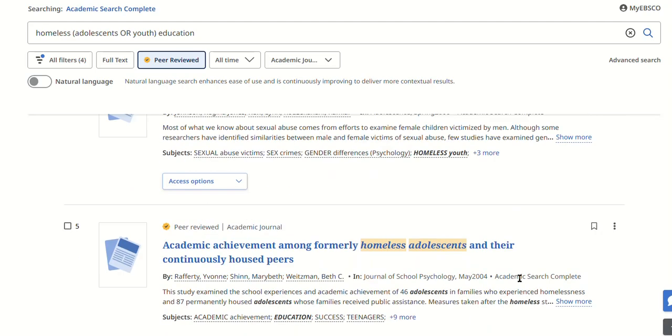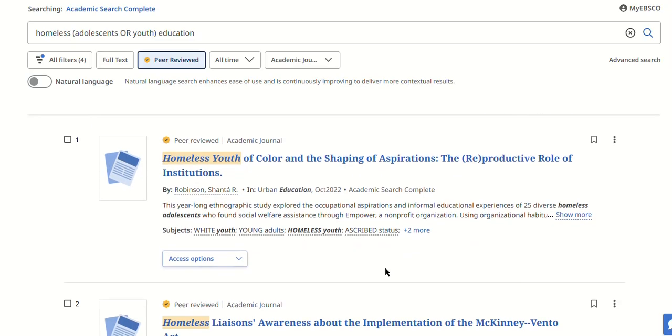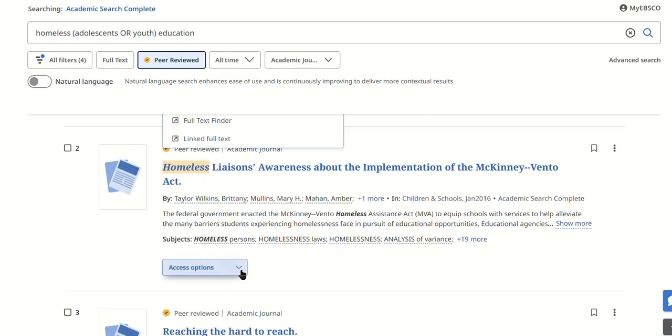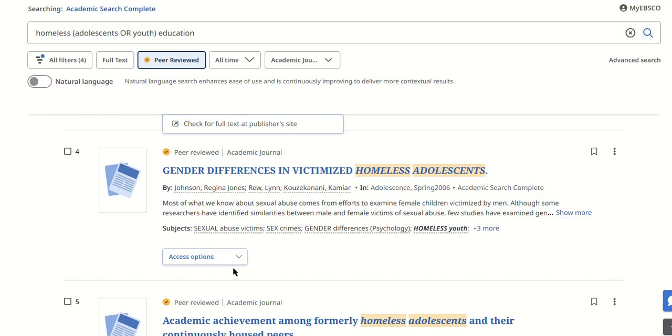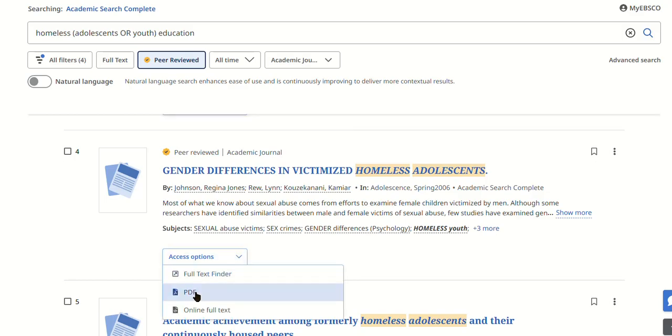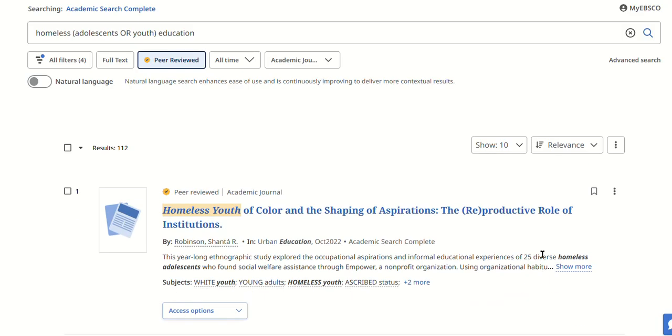Let's take a look at the issue of accessing these articles themselves. Click on Access Options under each one, and you'll see in this case there's linked full text, which means it comes from a different database, but if you click there, it'll take you to it. In this case, we've got a PDF. In this case, we've got check publisher site, which means we probably don't have the full text, but you can check anyway. And so on, in this case, PDF. So you can access and download the full text of the articles just with the access options.